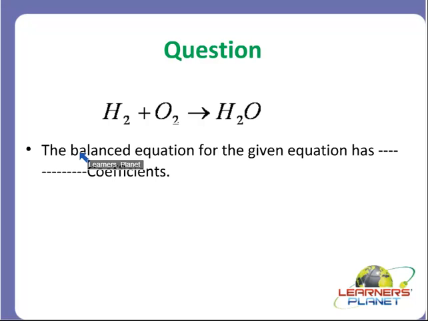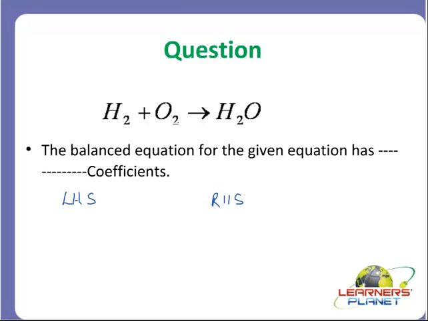Just I have told you this balancing in my session of balancing chemical equations. So I can just summarize it here. Just count the number of atoms on LHS and RHS. Okay. Now how many atoms? Let's write it here. LHS and RHS. Okay.